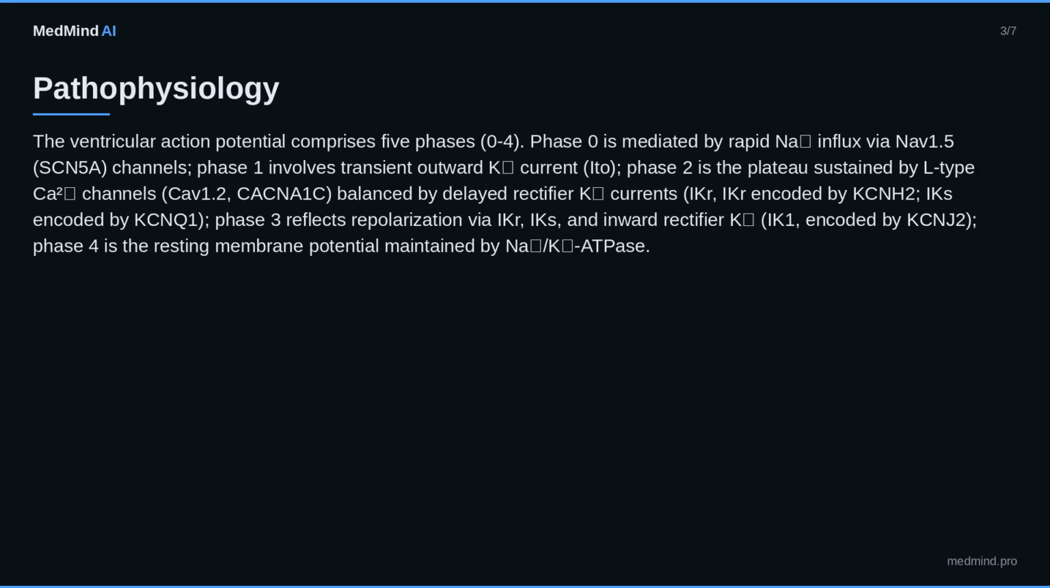Pathophysiology. The ventricular action potential comprises 5 phases, 0-4. Phase 0 is mediated by rapid Na influx via NaV1.5, SCN5A, channels. Phase 1 involves transient outward K current, Ito. Phase 2 is the plateau sustained by L-type Ca2+ channels, CaV1.2, CACNA1C, balanced by delayed rectifier